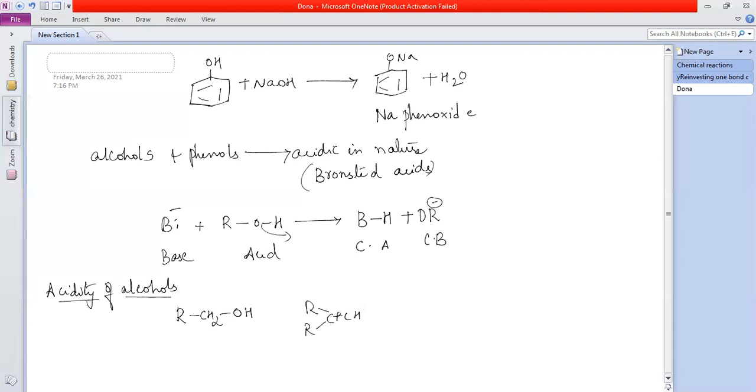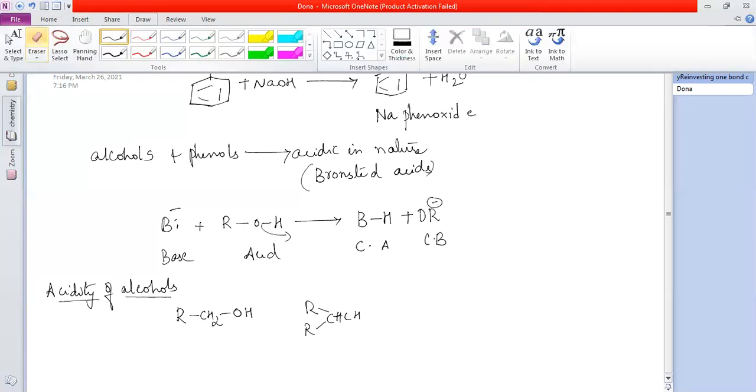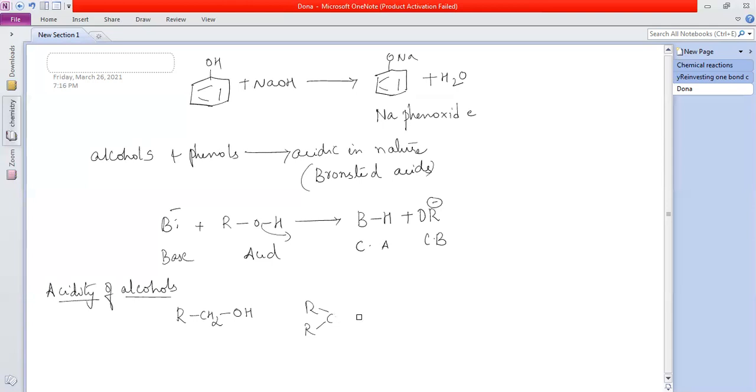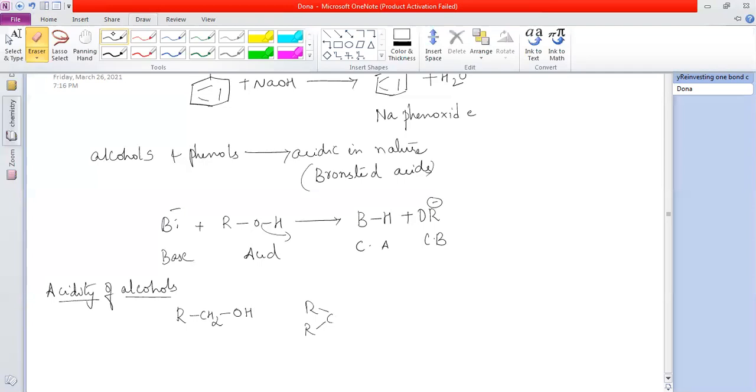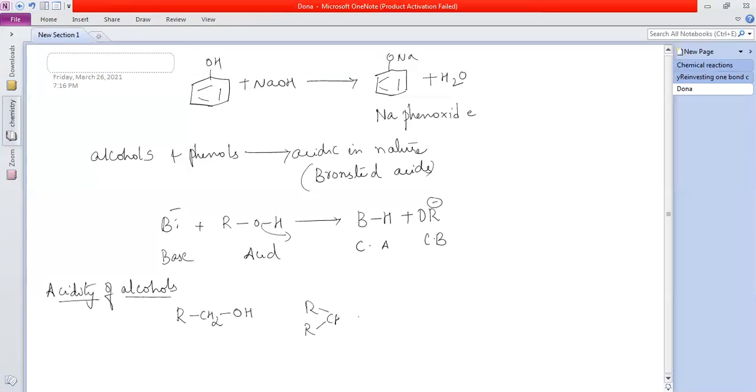Think and tell. CH3OH, primary; this is secondary; now this is tertiary. Which is more acidic and why? Primary is more acidic than secondary, than tertiary.